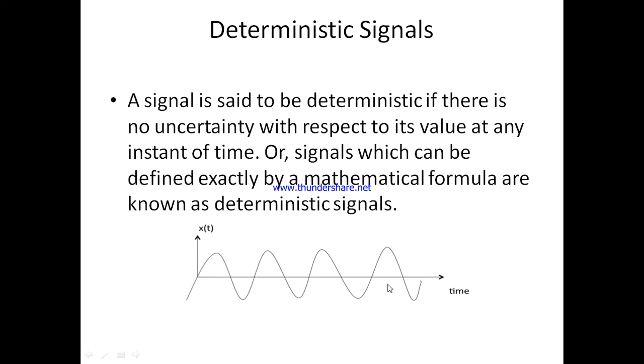That means at any instant of time there is no uncertainty in the signal, and the signal can be represented by a mathematical formula. So we call this a deterministic signal.